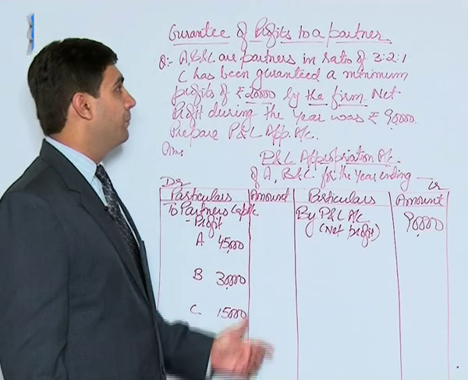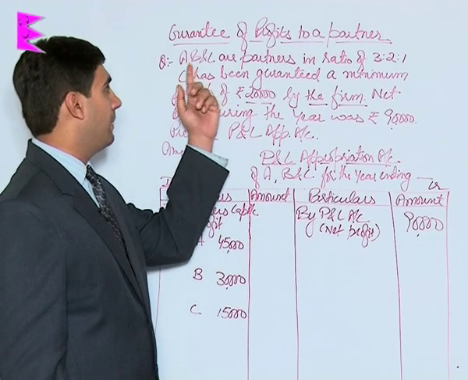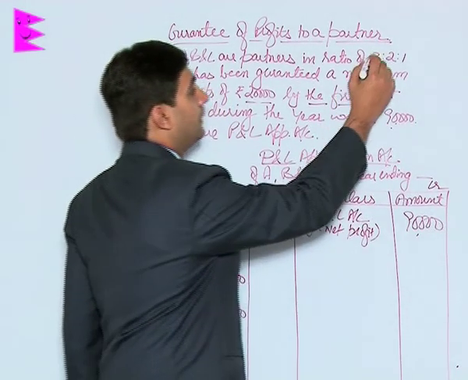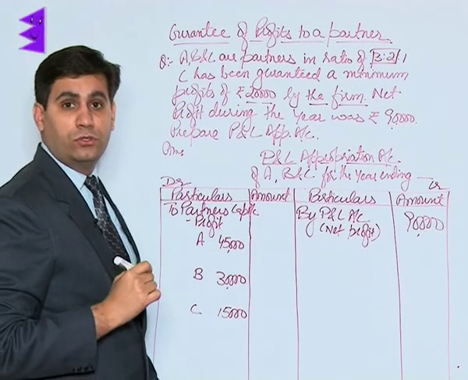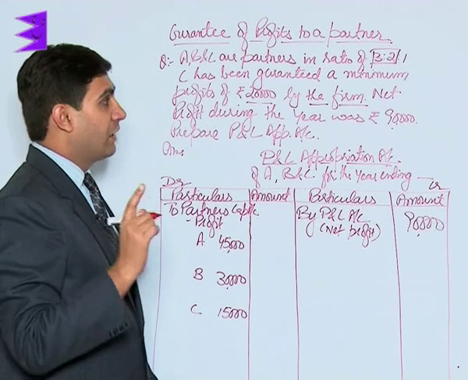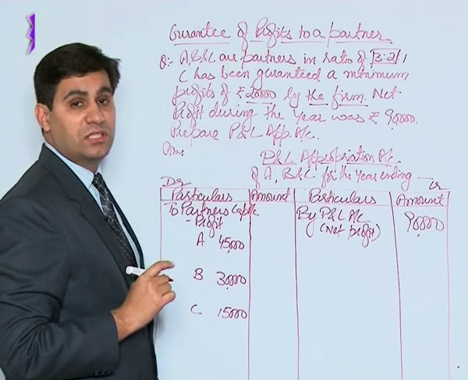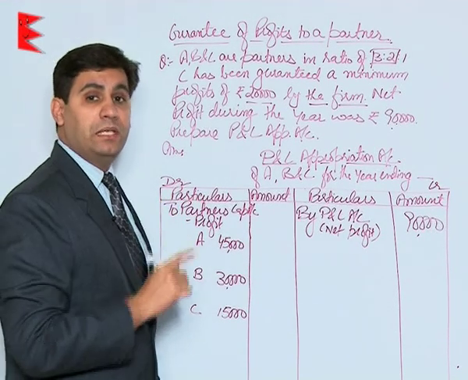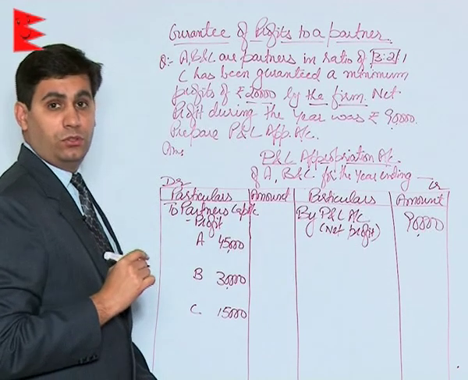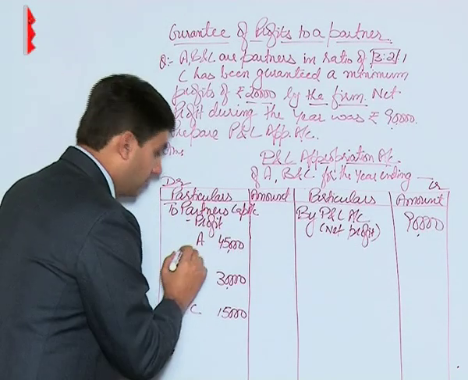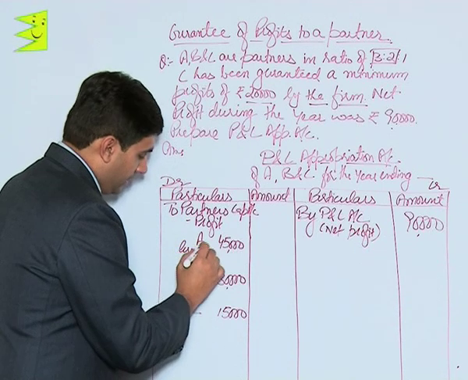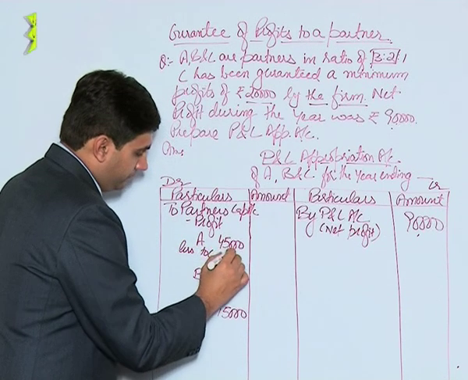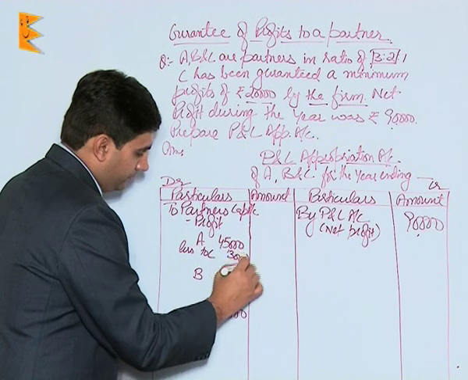This 5,000 would be borne by the remaining partners, that is A and B, in their profit sharing ratio, which is 3:2. That means this 5,000 would be provided to C by A and B in the ratio of 3:2, which comes to 3,000 and 2,000. So less guarantee to C, 3,000 rupees.